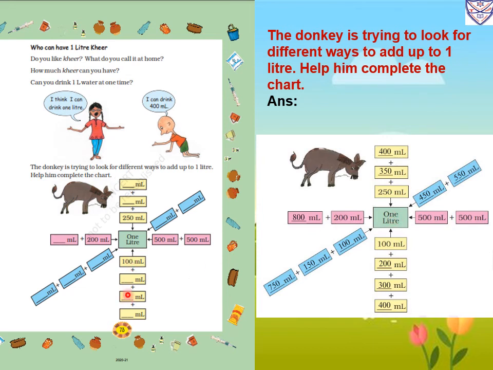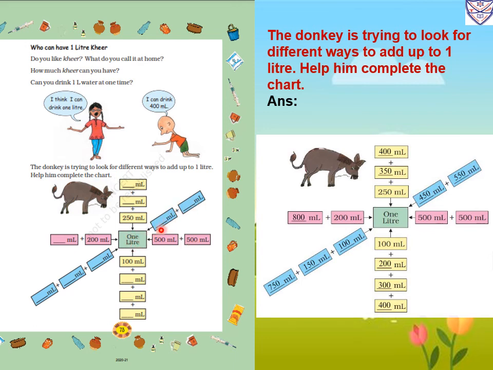Now here 100 milliliter is given. We will write in the second 200 milliliter. 100 plus 200 is 300. Then again we will write 300. 300 plus 300 is 600. Then how much is left? That is 400, which will make 1000 milliliter, which is equal to 1 liter. Now in this one 500 milliliter is already given. 500 plus 500 is 1000, which is equal to 1 liter.